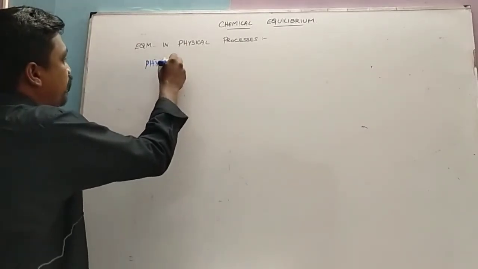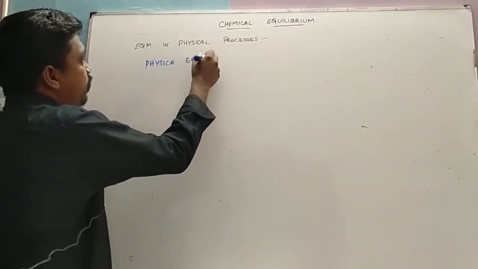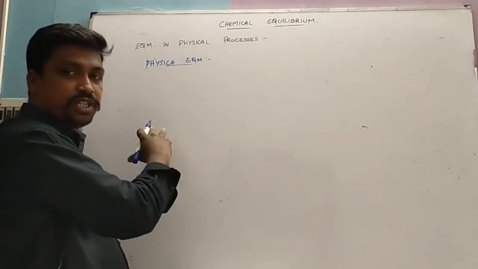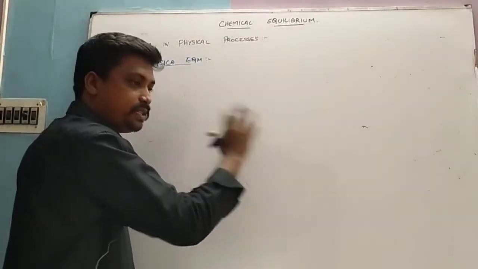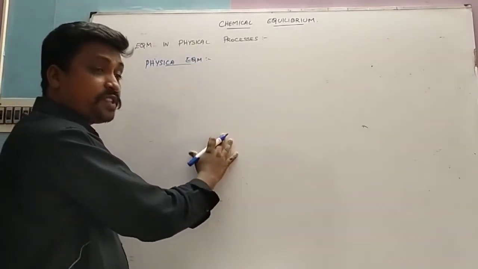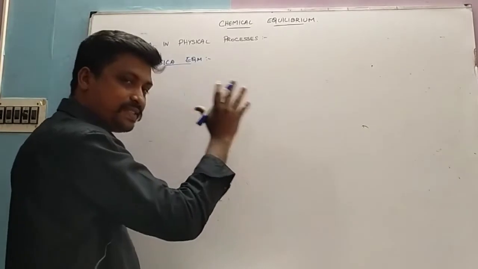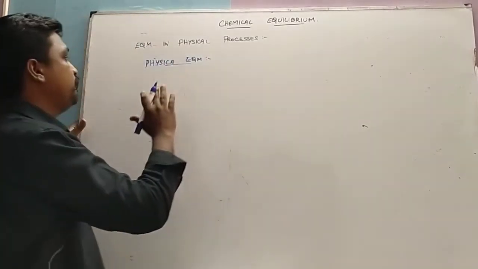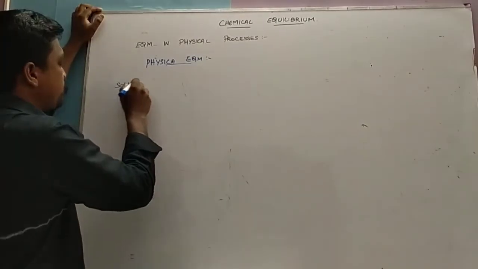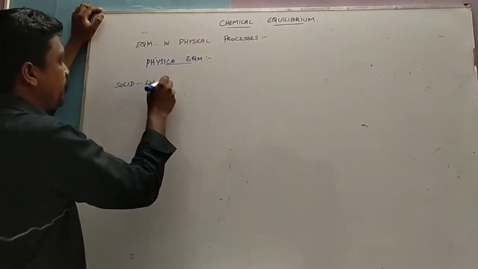Listen here. If there is no change in chemical state, no change in the nature of the substance, and the amount of substance between the physical states is the same, it is said to be physical equilibrium. You may clearly understand. Example, we are going to first discuss solid-liquid equilibrium.